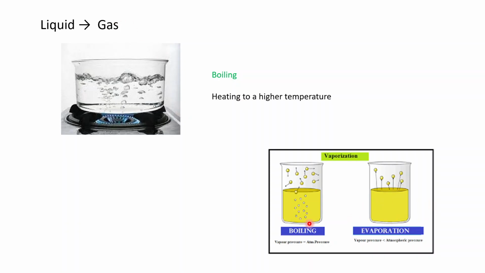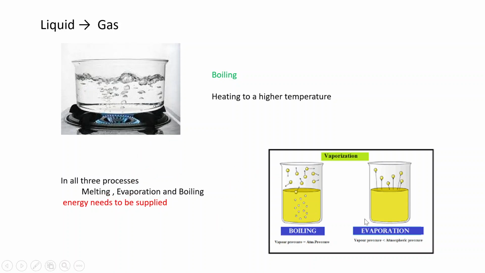On the other hand, the bubbling effect is visible during boiling. The second major difference is that evaporation occurs only from the topmost layer of the liquid, while boiling occurs from the entire liquid once its temperature reaches boiling temperature. Remember that in all three processes, melting, evaporation and boiling, energy needs to be supplied.